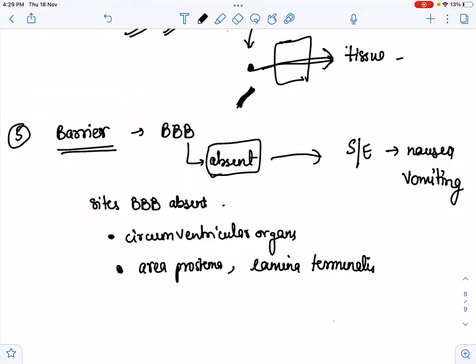So the drug has most of the side effects, nausea and vomiting, because it easily reaches the brain and produces side effects like nausea and vomiting by stimulating the chemoreceptor trigger zone, and through this it causes the vomiting and nausea.